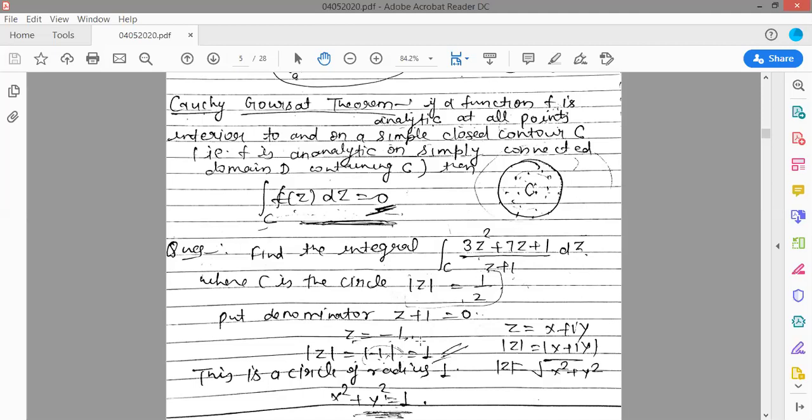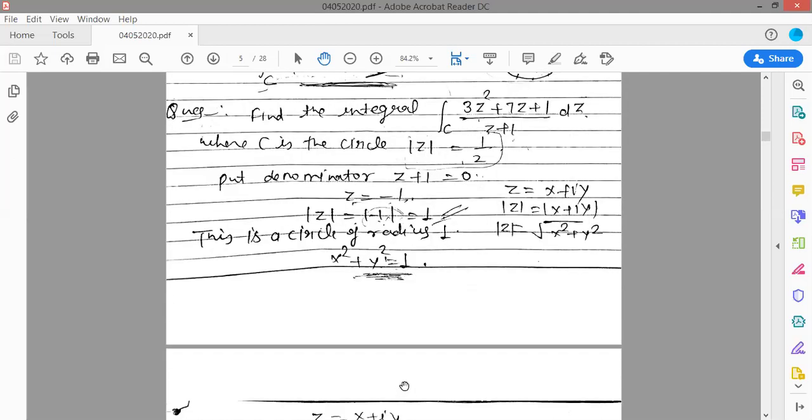Now the given region is mod z equal to half. That means this is a circle of radius half. If z is equal to x plus iota y, then mod z is equal to mod of x plus iota y, and the modulus value is the square root of x square plus y square. If you square both sides, then x square plus y square is equal to 1 by 4. So x square plus y square is a circle of radius half with center 0, 0. So this is a circle of radius half.